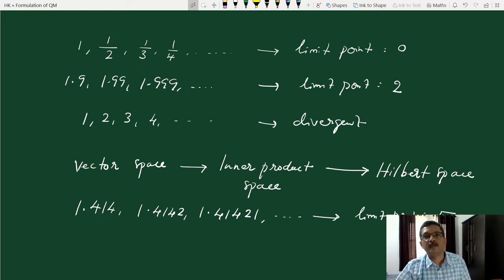Let us also keep in mind that the completeness of a vector space is quite different from the completeness of a set of vectors. We know what is meant by completeness of a set of vectors. The number of vectors in the set should be equal to the dimension of the vector space, which means any general vector in the vector space can be expressed as a linear combination of this complete set. That's why a complete set can be used as a basis set. We know that eigenkets of a Hermitian operator form a complete set. So this completeness of a set of vectors is quite different from completeness of a vector space. This is the idea of Hilbert space.